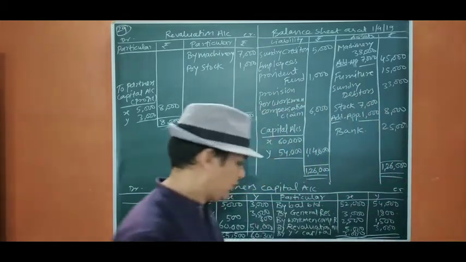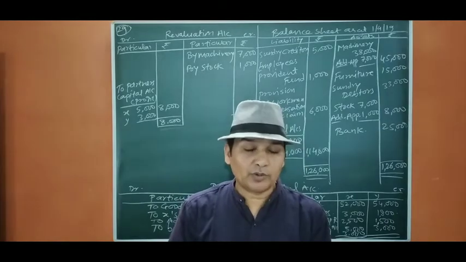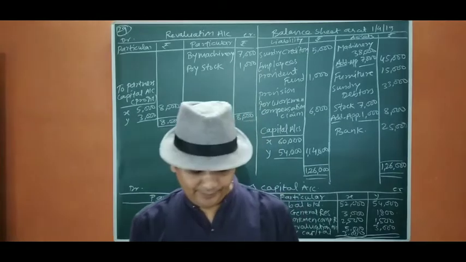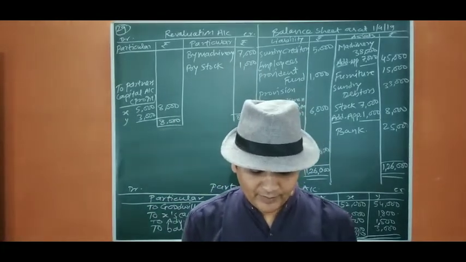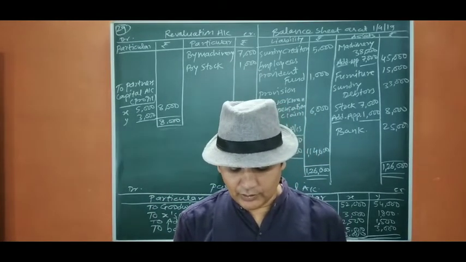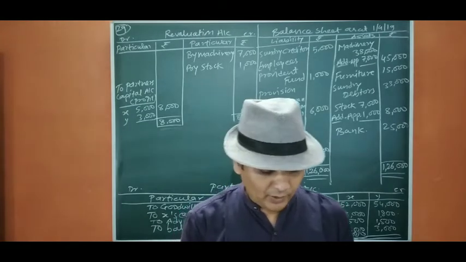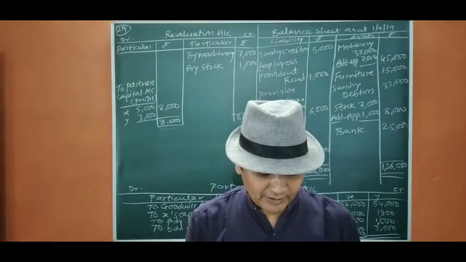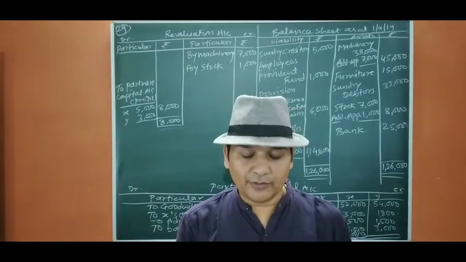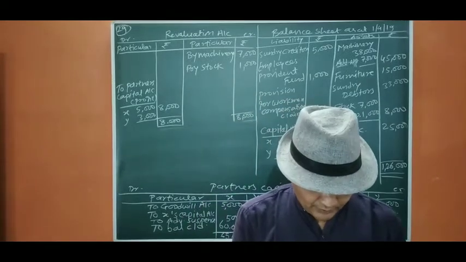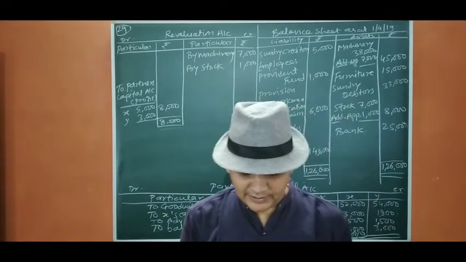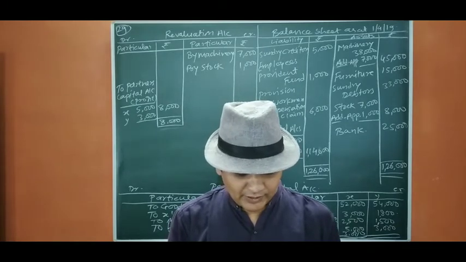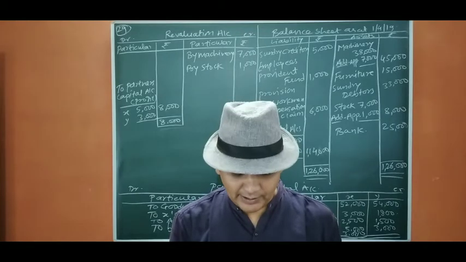This is the end of question number 29. Now we move to question number 30 that contains adjustment of capital. Question number 30. Ram, Mohan, Sohan and Hari were partners in a firm sharing profit in the ratio of 4:3:2:1. On 1st April 2016, the balance sheet was as follows. Balance sheet was given: capitals, workmen compensation reserve, fixed assets, current assets. Okay. From the above date, the partners decided to share the future profits in the ratio of 1, 2, 3, 4. For this purpose, the goodwill of the firm was valued at 1,80,000.